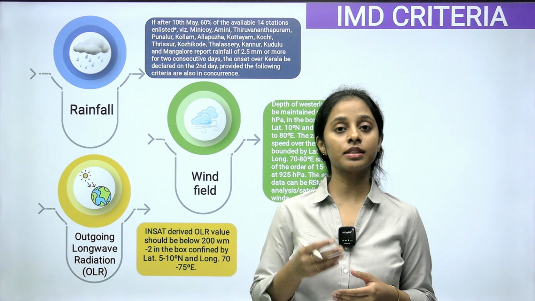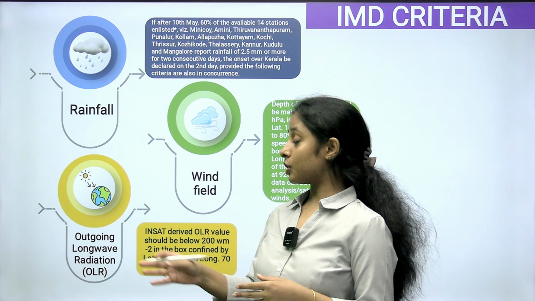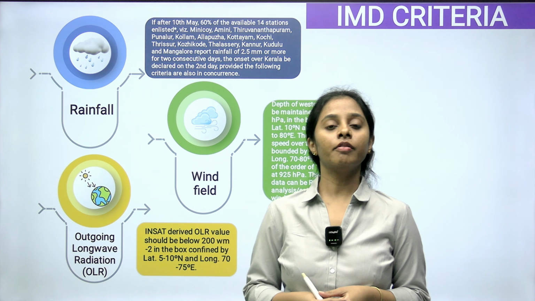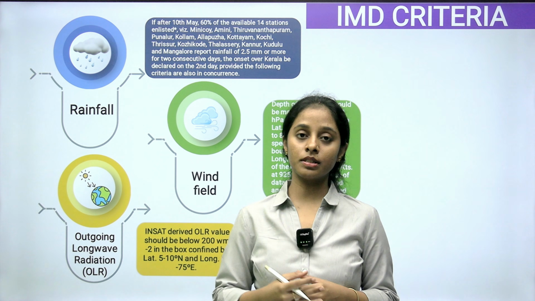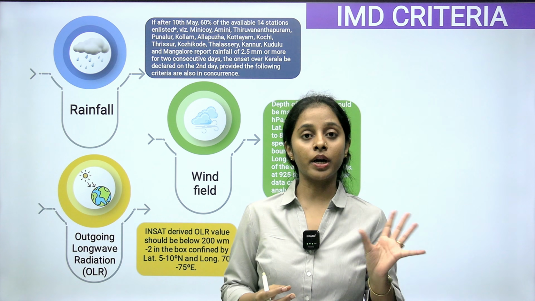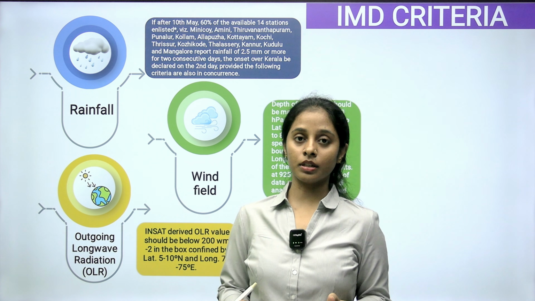IMD follows 3 criteria to declare it as an onset of monsoon. So ಯಾವ್ದು criteria ಅಂತ ನೋಡೋಣ. We are expecting question from this area. ಇಲ್ಲಿ ತನಕ criteria ಮೇಲೆ questions ಕೇಳಿರಲ್ಲ, and from past 1 week these criteria are in news. So one by one we'll see in detail.